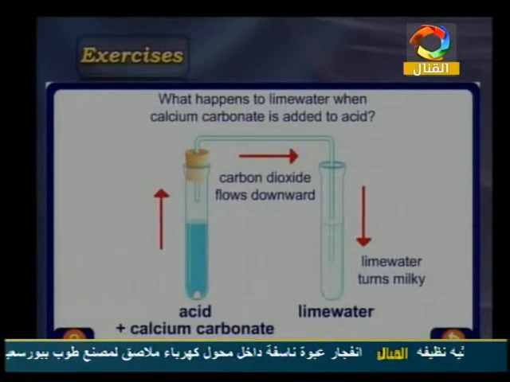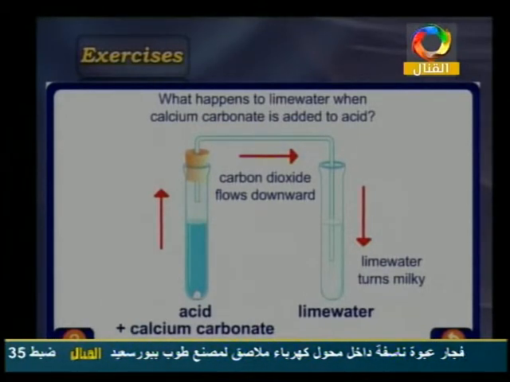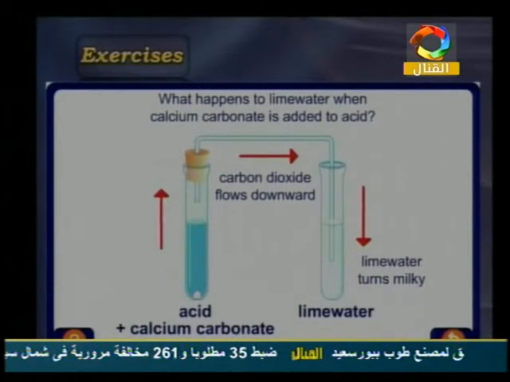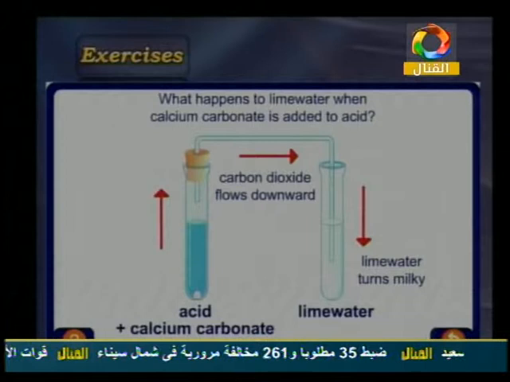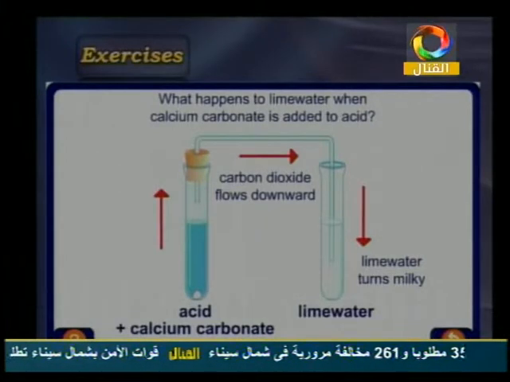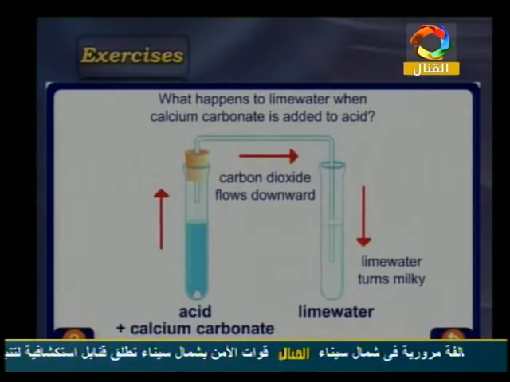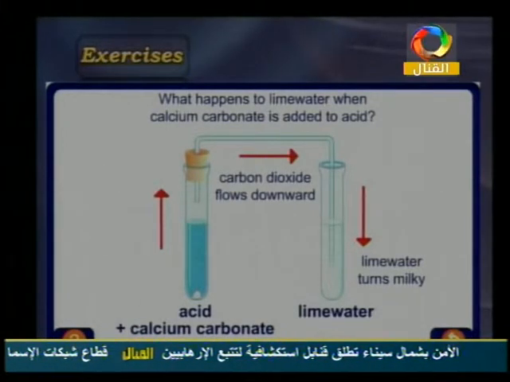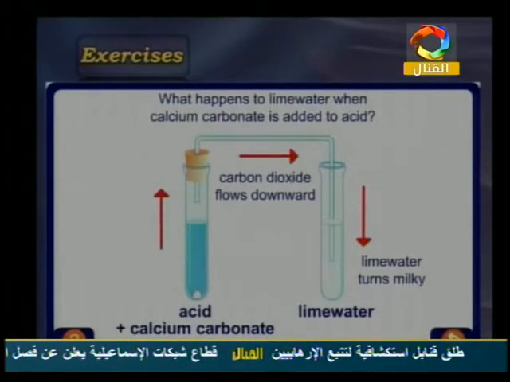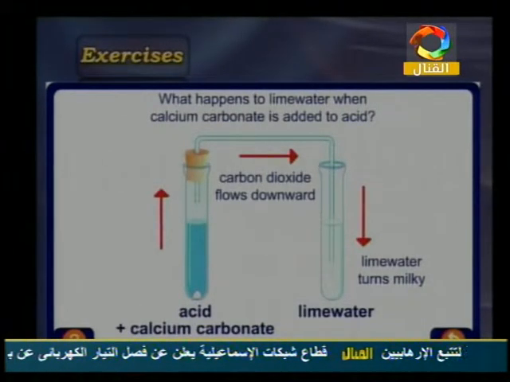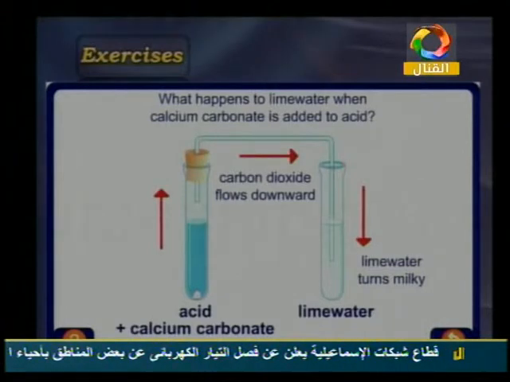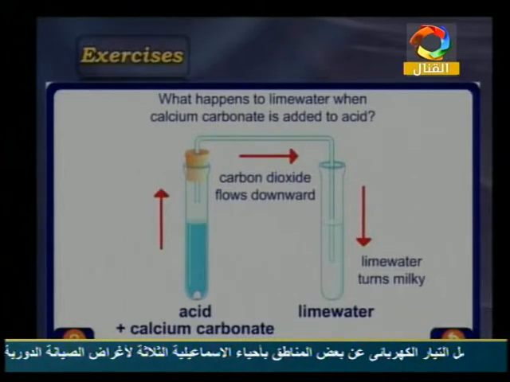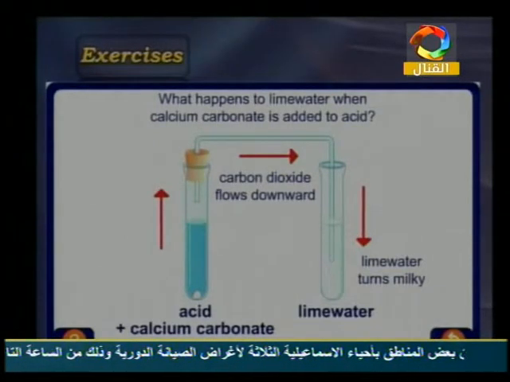But what happened to the lime water when the calcium carbonate is added to the acid? Any type of carbonate is a base. Remember this as a rule: any type of carbonate, calcium carbonate, sodium carbonate, magnesium carbonate, reacts with any type of acid, sulfuric acid, hydrochloric acid, nitric acid, and makes carbon dioxide gas. Why? Because it's a substitution reaction between them, and the last part of this reaction produces carbon dioxide that changes lime water into a milky color.